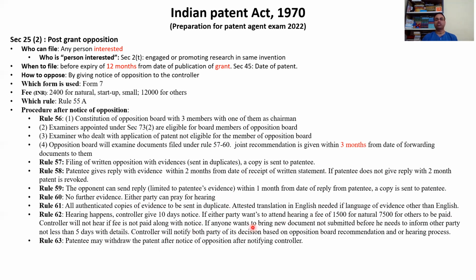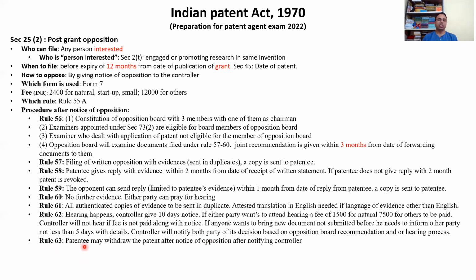If anyone wants to bring new documents not submitted before, suppose you feel that, according to Rule 60, you can't submit any further documents, but now there are some more documents that I need to submit, then he needs to inform the other party not less than 5 days before, with details. So we need to give him time, and after the hearing date is fixed, you can give documents. The controller will notify both parties of a decision based on the opposition board recommendation or the hearing process, and then the controller will give his recommendation.